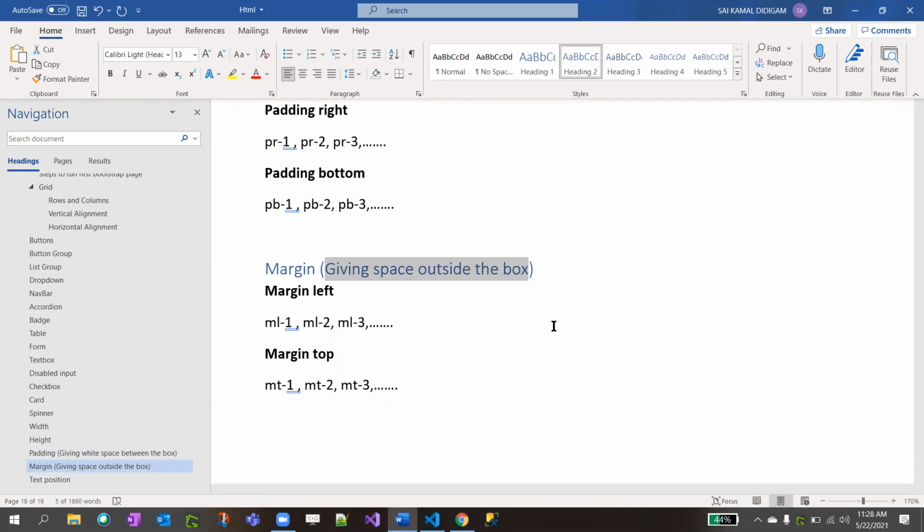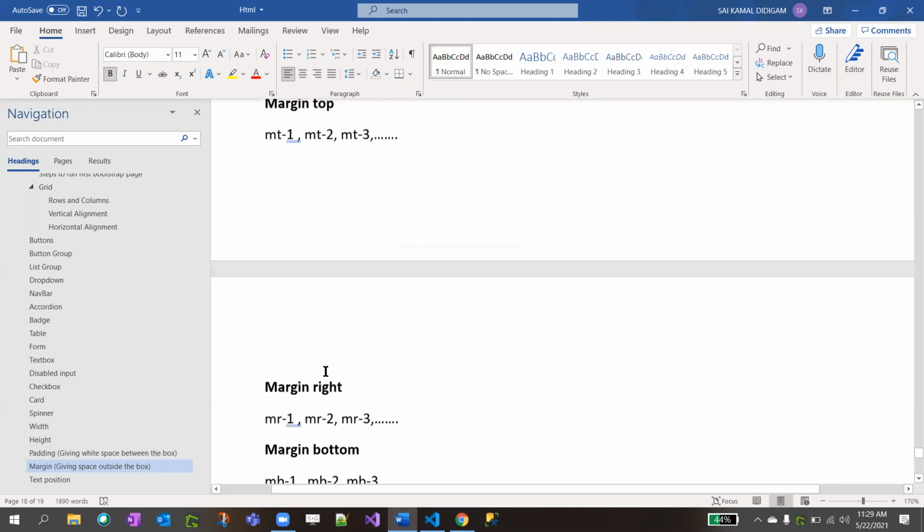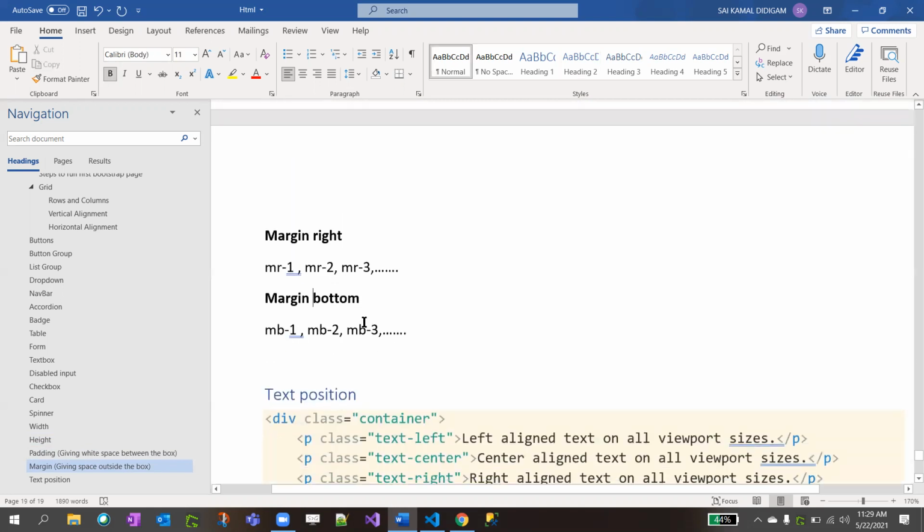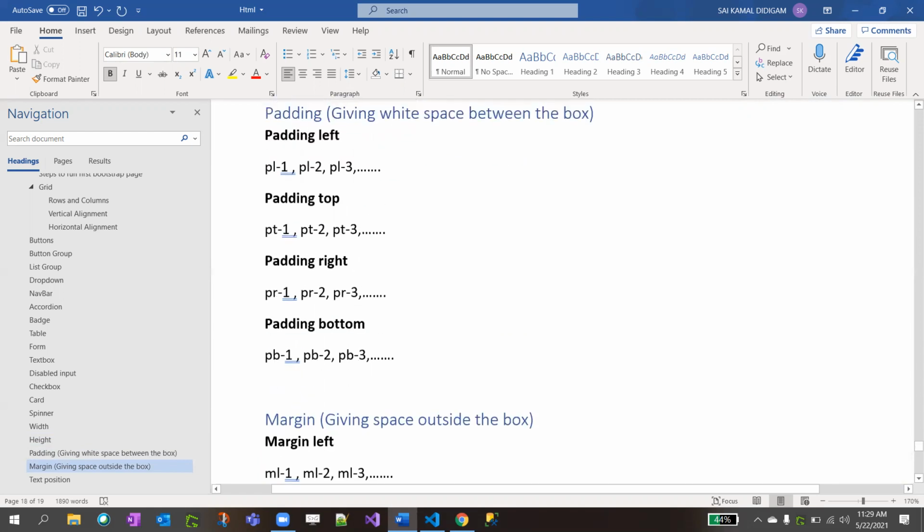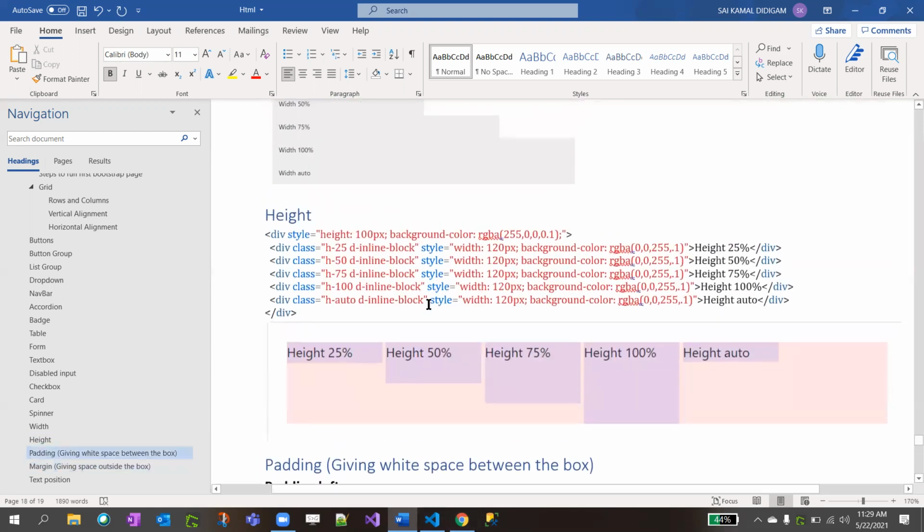Let's say you open your application in your browser, and if you apply too many margins and open it in your mobile application, elements will overlap, one on top of another. Similarly, margin also has margin left, margin top, margin right, margin bottom. Okay, so I'll explain how to apply that.